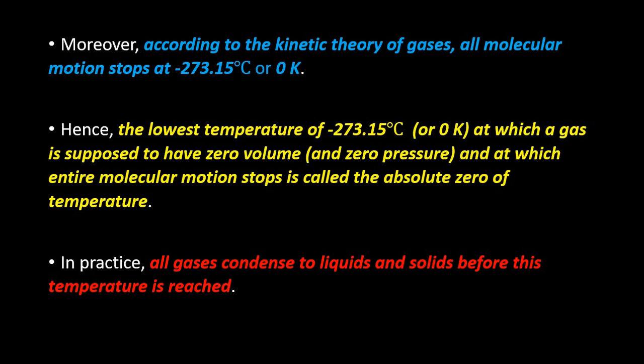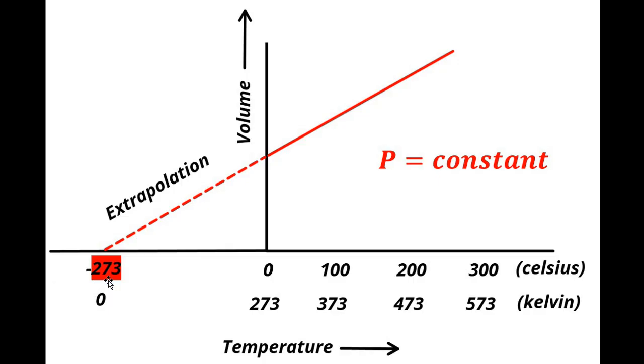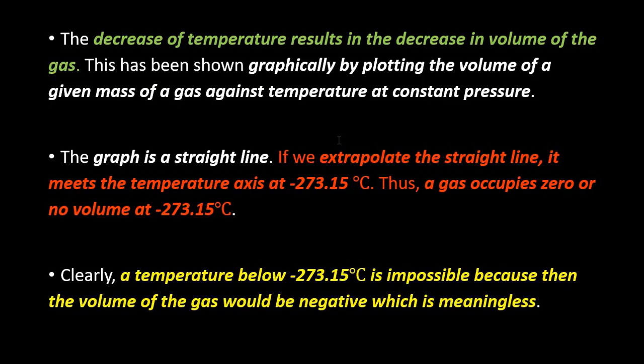Okay, this is not minus 273 exactly, it is minus 273.15. Okay, it will meet at minus 273.15 degrees Celsius.